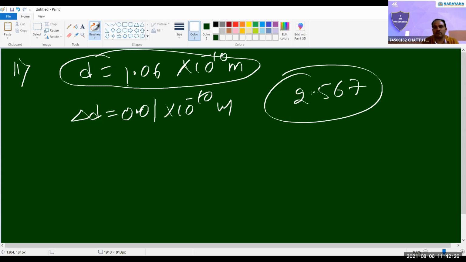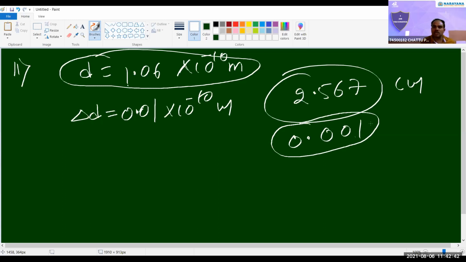They are giving, for example, the length or diameter of one rod as 2.567 using that instrument. Simply, by seeing this value, we can say what the least count of that instrument is: 0.001. We can measure with the help of that instrument up to this value only. Below this value, we cannot measure. Did you understand that?